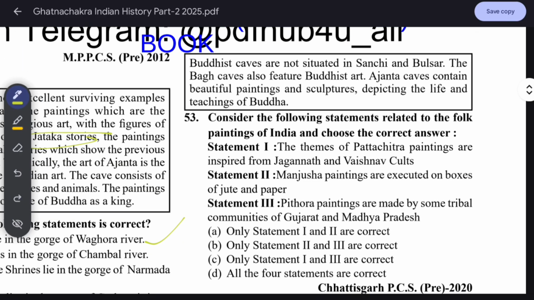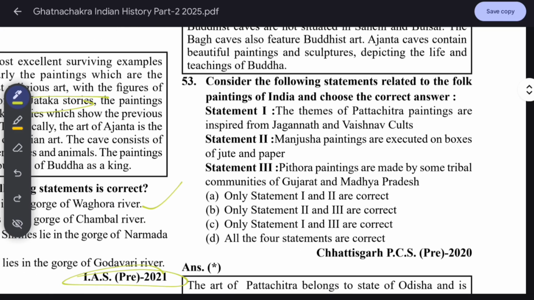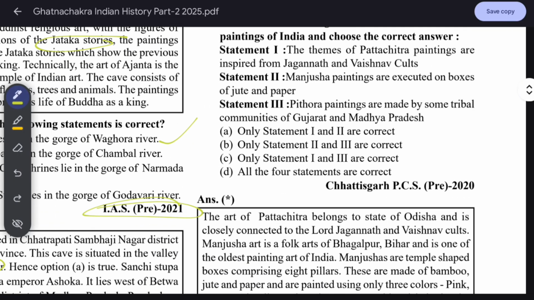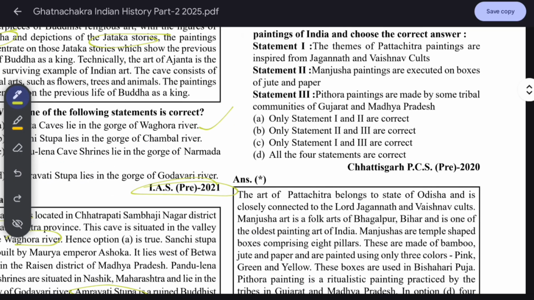Consider the following statements relating to the folk paintings of India and choose the correct statements 1, 2, and 3. The main themes of Pattachitra paintings are inspired from Jagannath and Vaishnav cults. Manjusa paintings are executed on boxes of jute and paper. Pithora paintings are made by some tribal communities of Gujarat and Madhya Pradesh. So I think all are given correct.